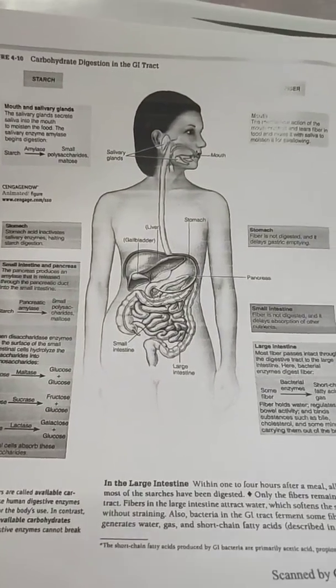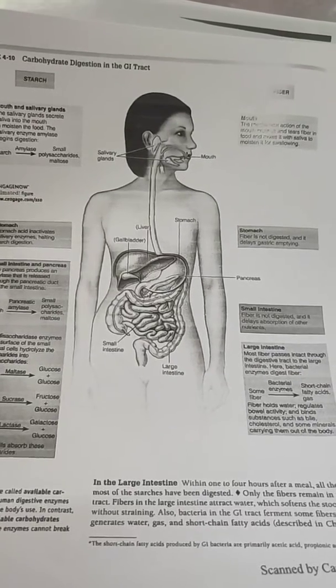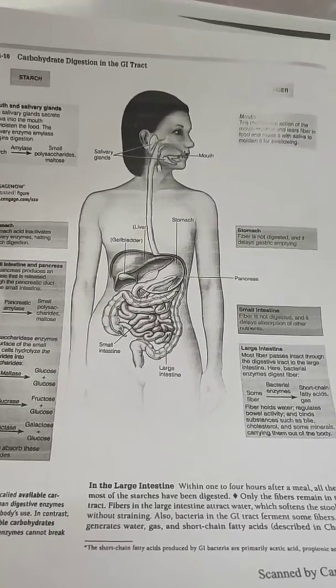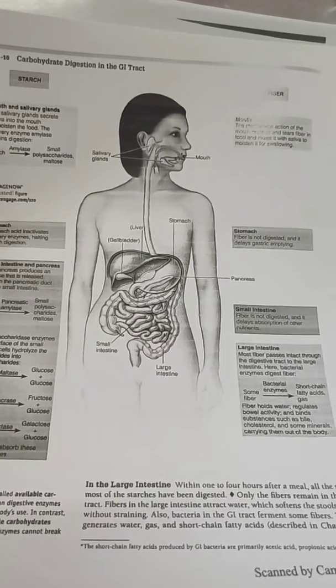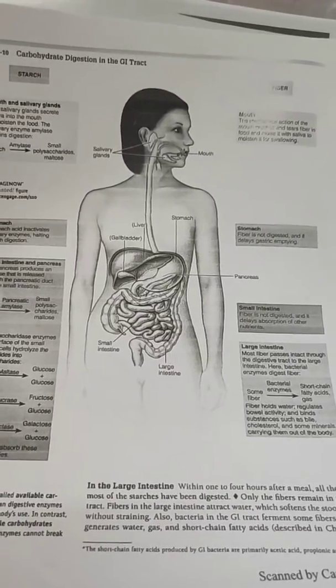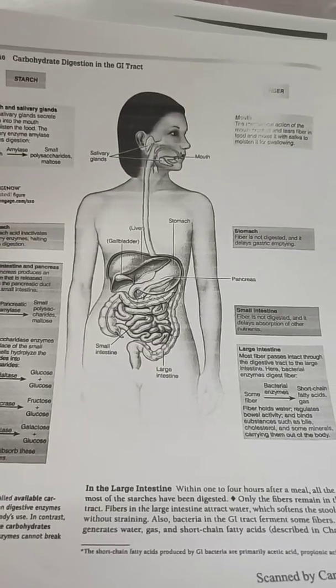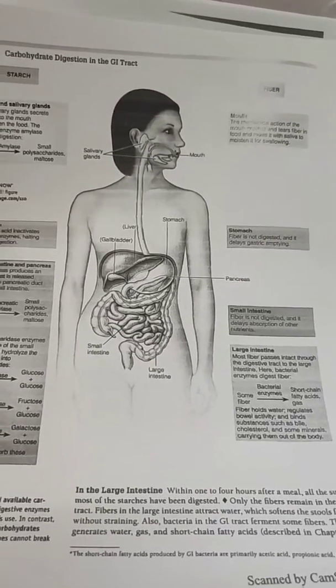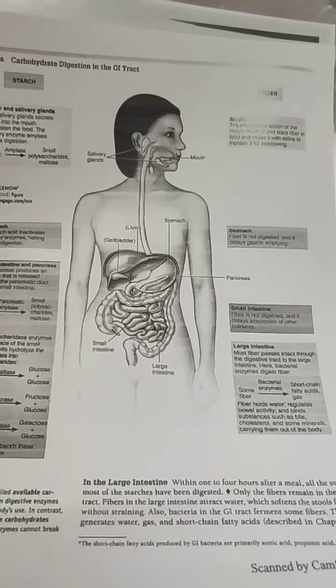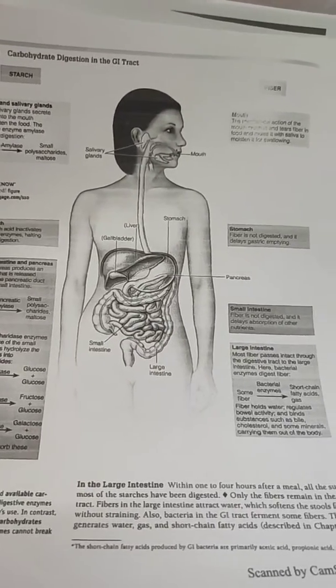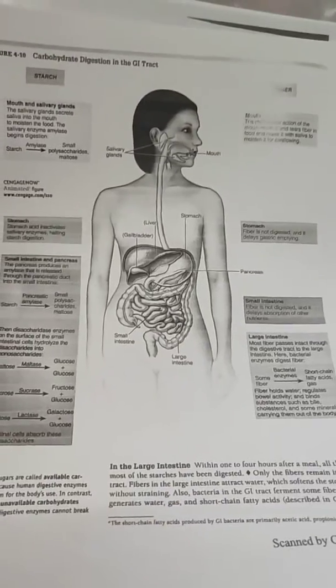Then maltase breaks maltose to 2 glucose molecules, while sucrase breaks sucrose to 1 glucose and 1 fructose. Lactase breaks lactose to 1 glucose and 1 galactose. At this point, all polysaccharides and disaccharides have been broken down to monosaccharides.